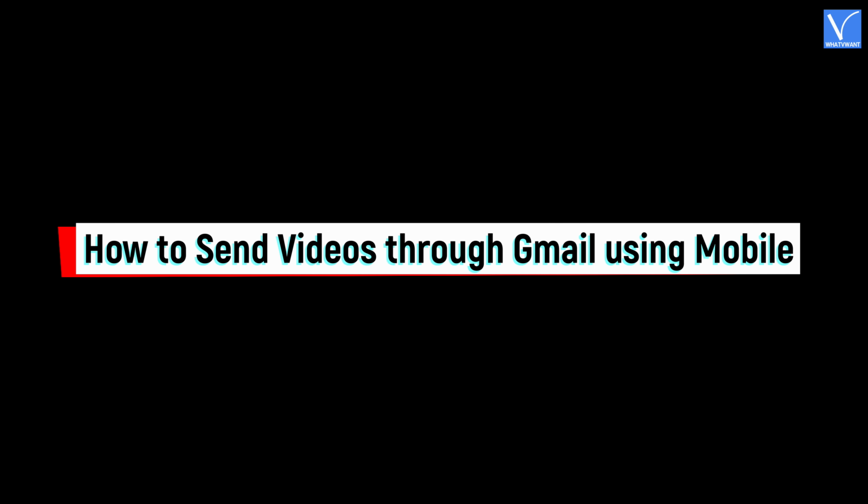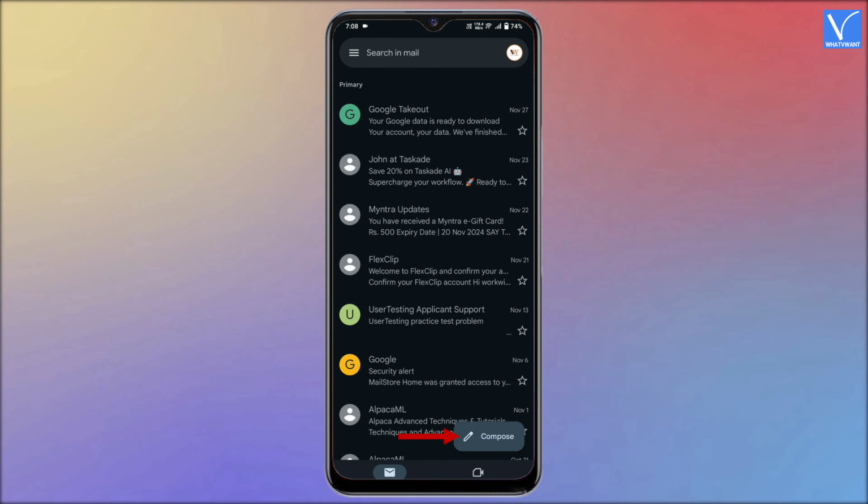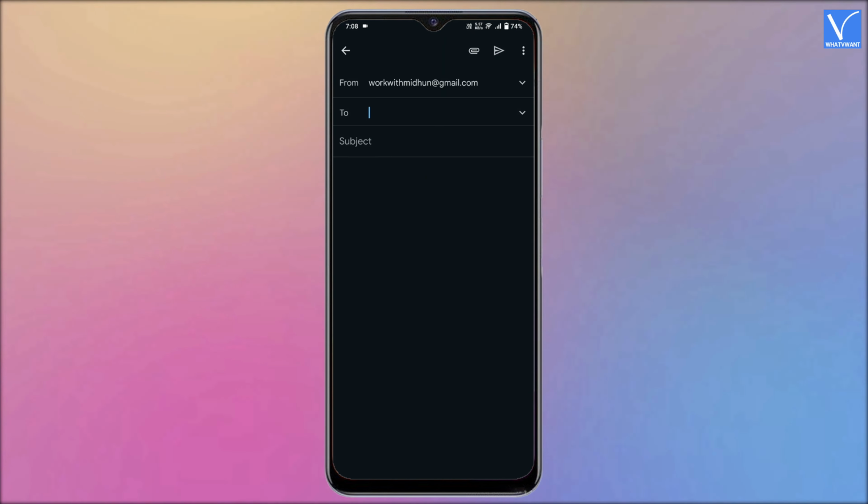How to send video through Gmail using mobile. Launch the Gmail application on your mobile. Tap on the Compose option. Then it takes you to the Compose page. There, tap on the paperclip icon available on the top right corner. An options list will open. Choose the Attach File option from that list.